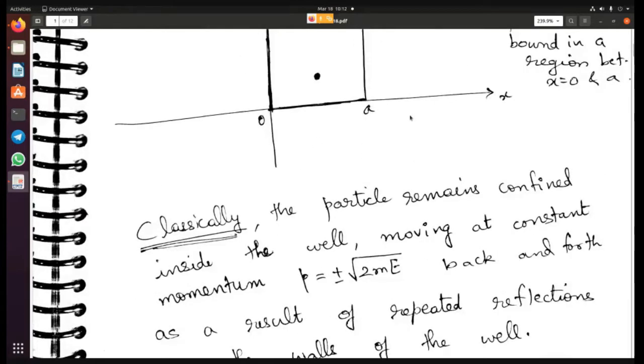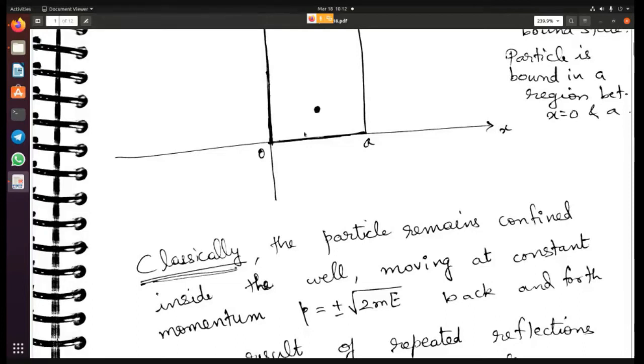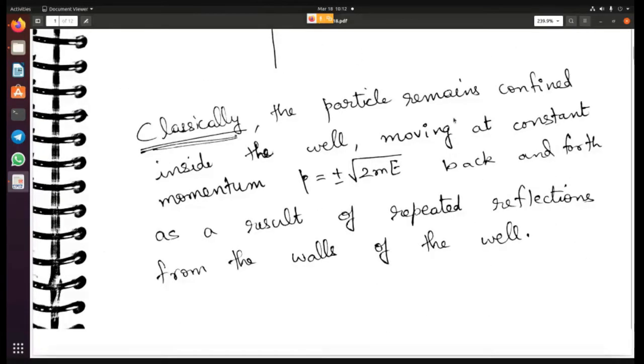All right. So what happens classically? The particle will remain confined inside the well, and it will move with some momentum, which is root of 2mE, but it can move in either direction. It might move here, hit the wall, get reflected back, then move here, hit the wall, and be reflected back. So it will keep bouncing back and forth between these two walls. So classically, the particle remains confined inside the well, moving at constant momentum, plus or minus root of 2mE, back and forth as a result of repeated reflections from the walls of the well.